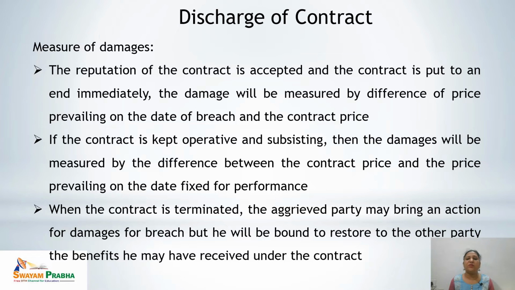I repeat, the difference between the price prevailing on the date of breach and the contract price is charged as damages. But if the contract is kept operative and subsisting, then the damages will be measured by the difference between the contract price and the price prevailing on the date fixed for performance.